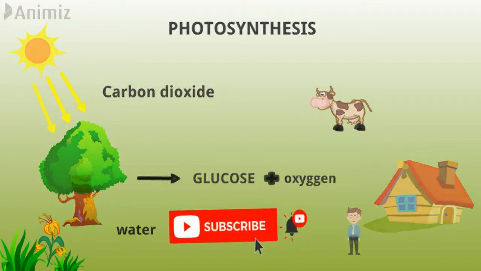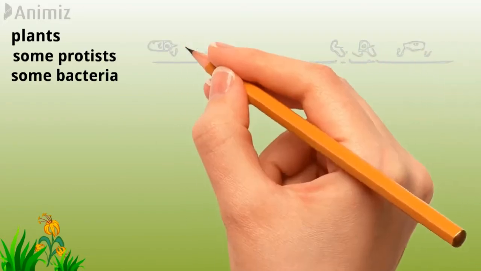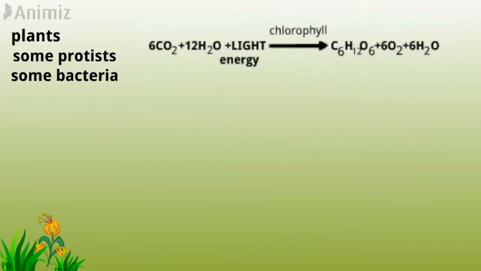Photosynthesis comprises many coordinated biochemical reactions that occur in plants, some protists, and some bacteria. This is the general equation for photosynthesis: carbon dioxide and water plus light energy, in the presence of chlorophyll, form carbohydrate and oxygen.